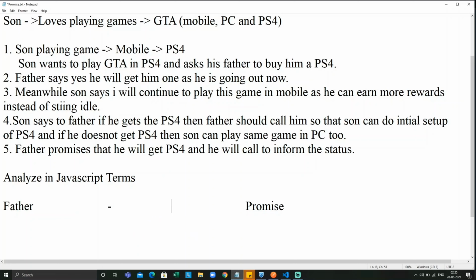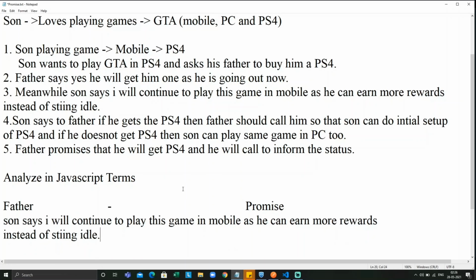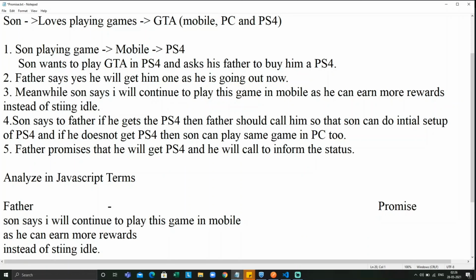Father is the one who is promising to get a PlayStation 4. Now, in the second and third statements, the son says he will continue to play as he wants to earn more rewards so that he can progress well in the game. He just doesn't want to sit idle, right?